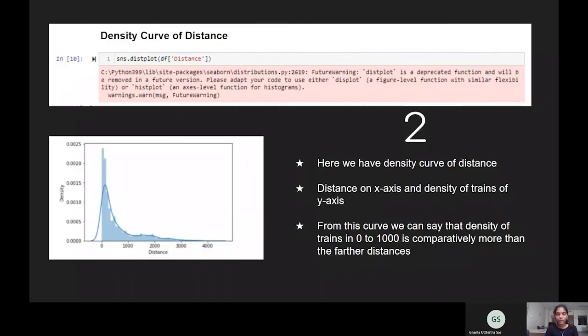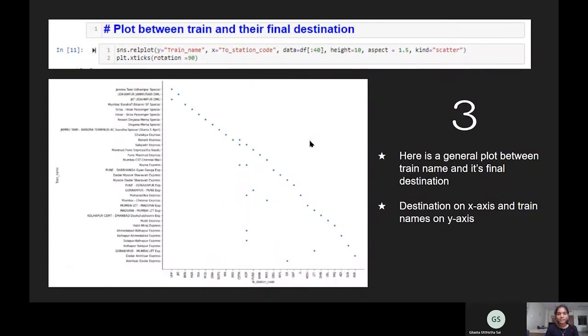Here we have a density curve of distance, which is showing distances on the x-axis and density on the y-axis. Plot between train and the final destination. Here we are showing train names on the y-axis and their final destination, that is where the trains are reaching finally, the to-station code, on the x-axis.